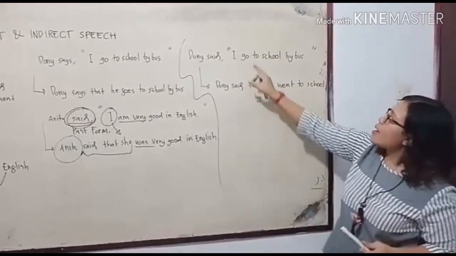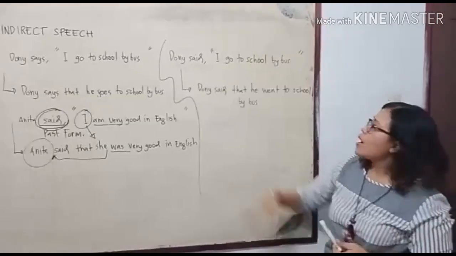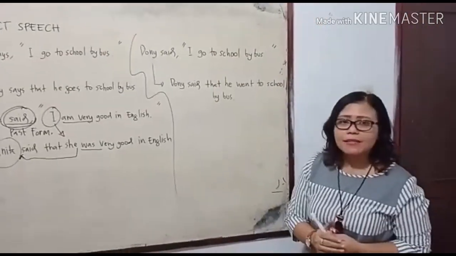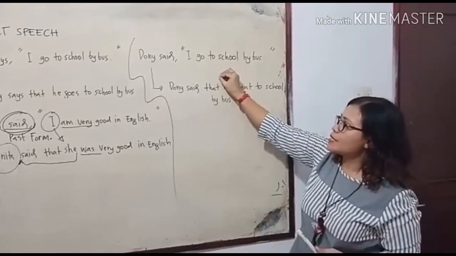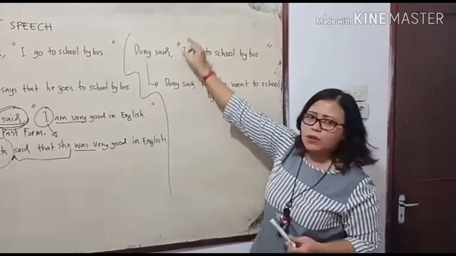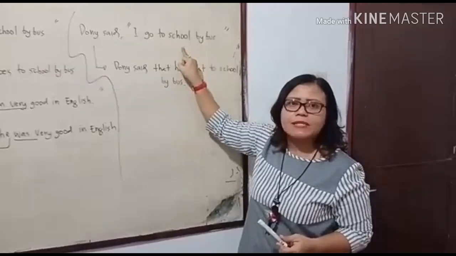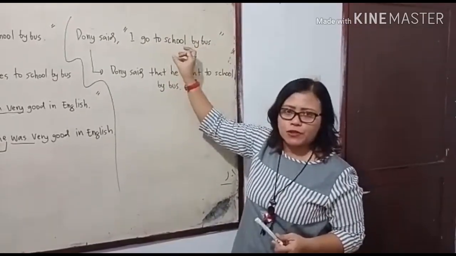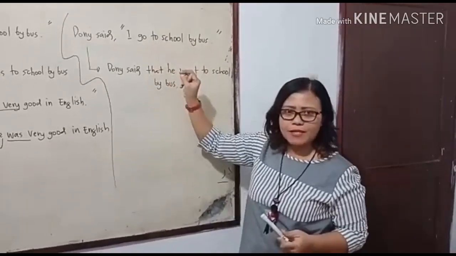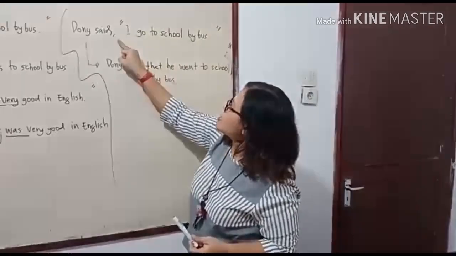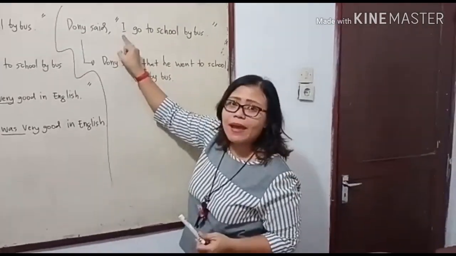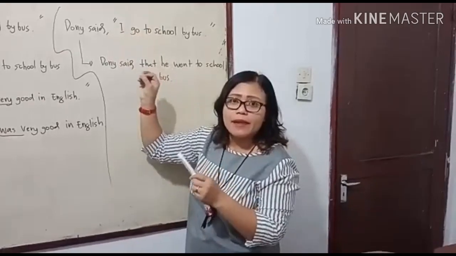Donnie said, "I go to school by bus." And you can see here, there is a comma and quotation mark. It means that this statement is in simple present and direct speech. Go, simple present for "I", right? And we can see the punctuation, comma and quotation mark, means that it is direct.